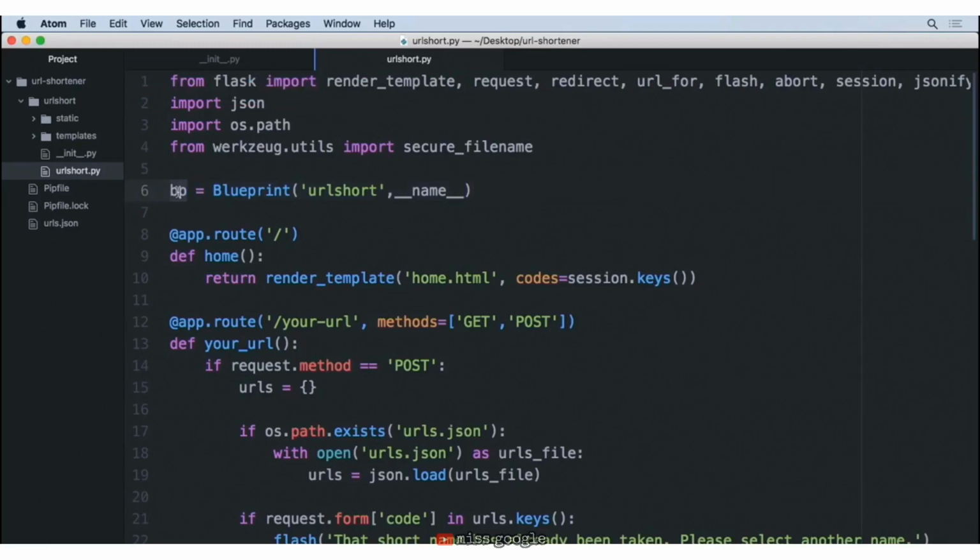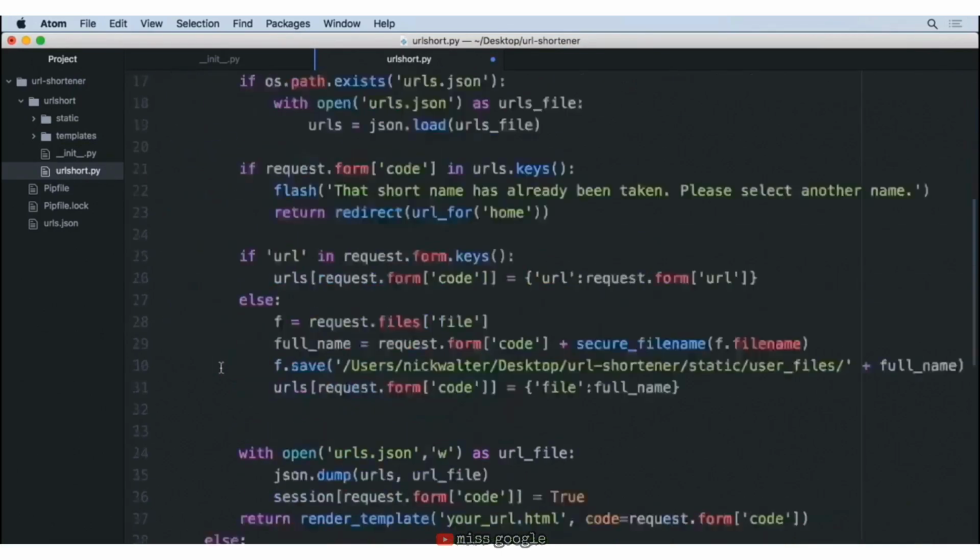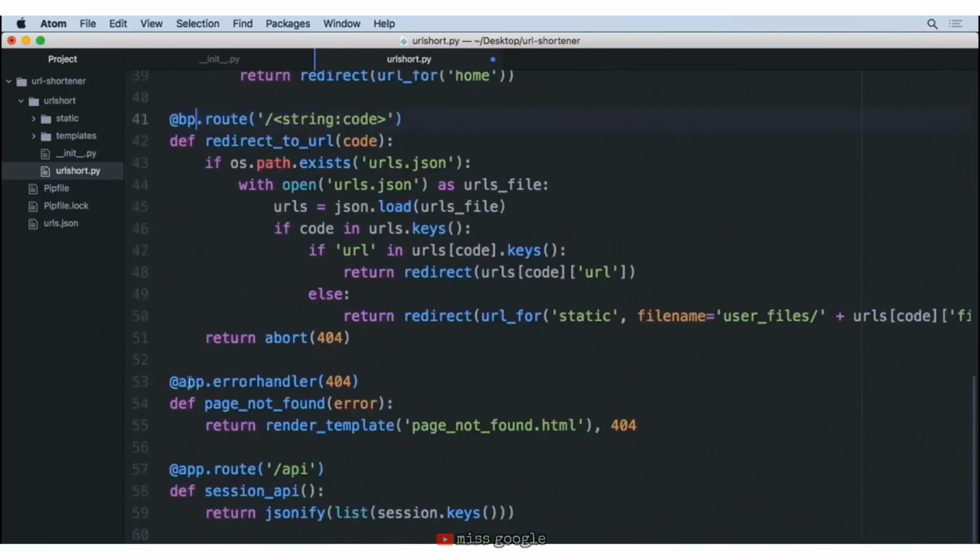So once we've made that change, there's a few other changes that we'll have to make. So this BP is now going to replace every instance of app here. So rather than the app.route, it's BP. So let's go ahead and just paste this into these different items here.